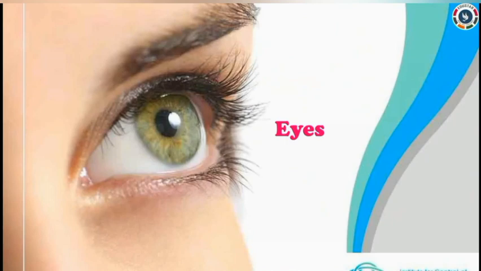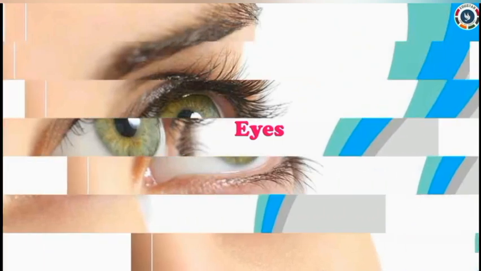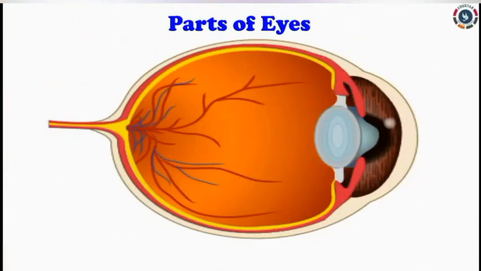Students, now we are going to see the structure of our eyes. All of you look at this picture. What is this? Yes, dears, it is our eyeball. We have 2 eyeballs, isn't it? We can see the parts of our eyes in this picture. Now we are going to learn about this one by one.